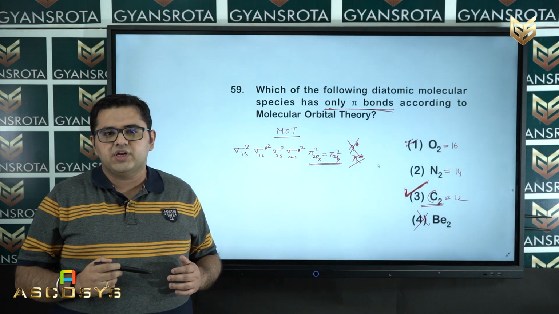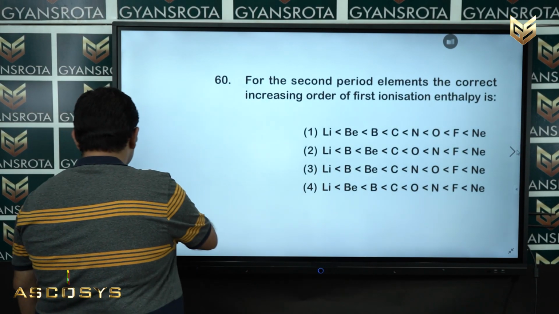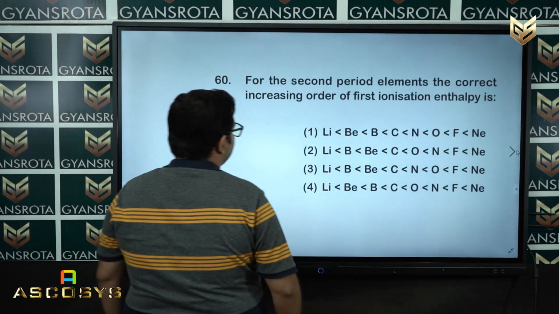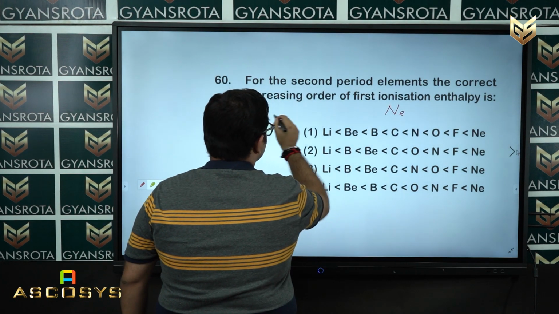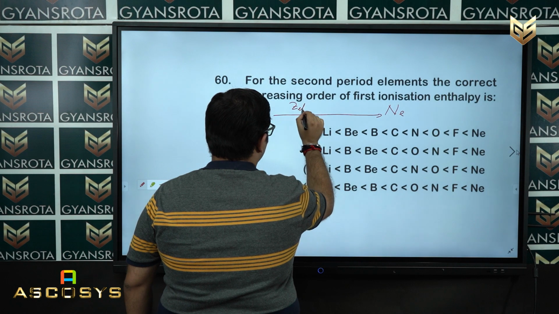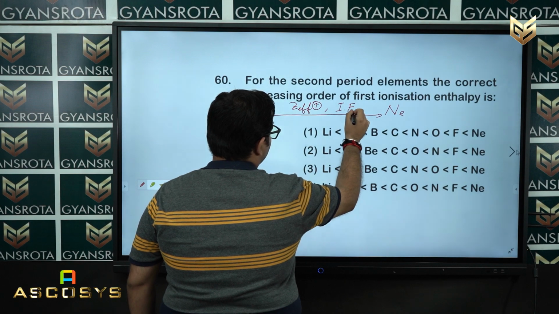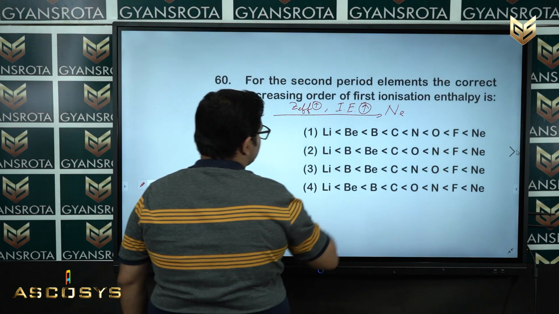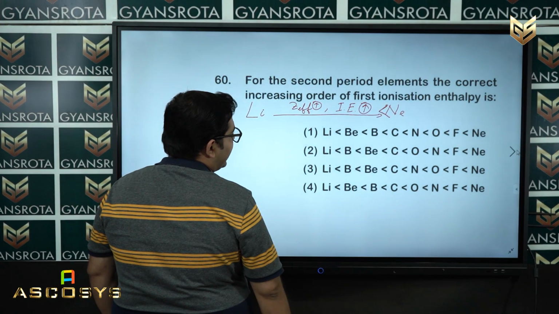Now we move on to question number 60. Question number 60 is on your screen. For the second period elements, the correct increasing order of first ionization enthalpy is. So now we are moving to the solution part. If I am moving from lithium to neon, my Z effective value increases and my ionization energy value also increases. It means neon has the highest ionization enthalpy or ionization energy.